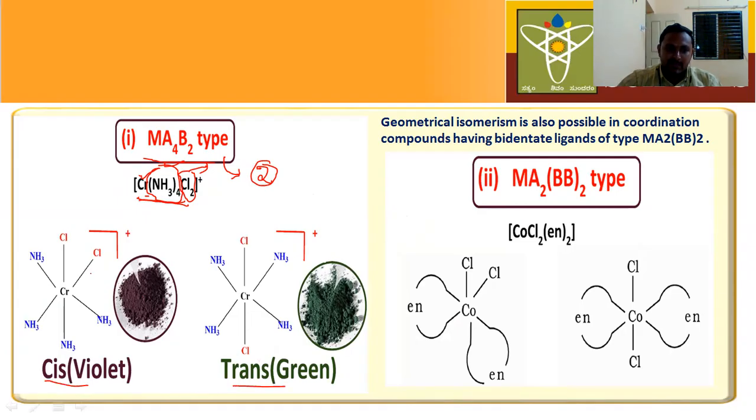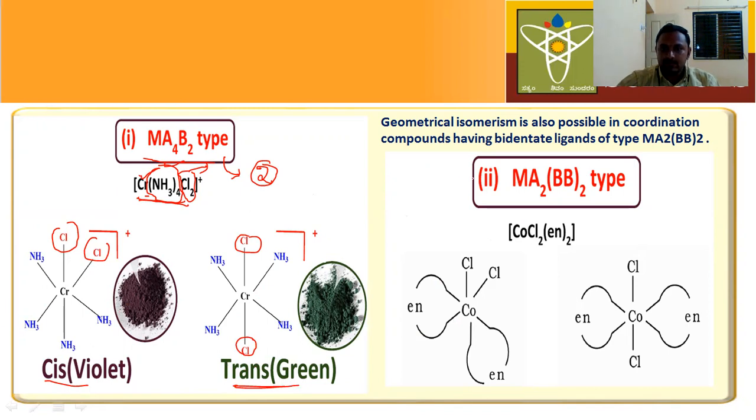Cis means the same or identical groups are adjacent to each other. Here see chlorine and here chlorine. These two groups are adjacent to each other, that's why it is the cis isomer. And here the chlorine groups are opposite to each other. That's why this is a trans isomer.